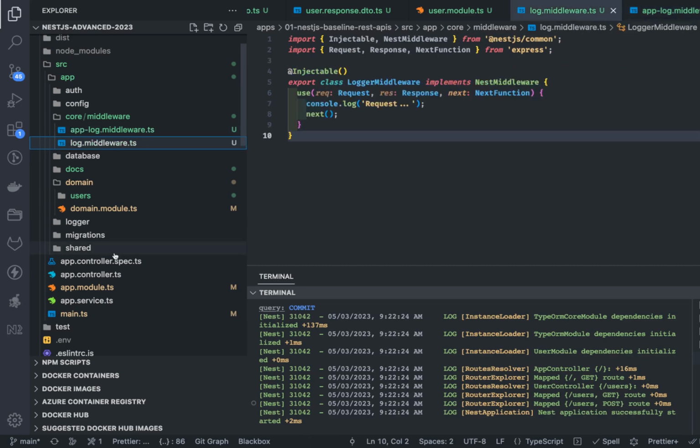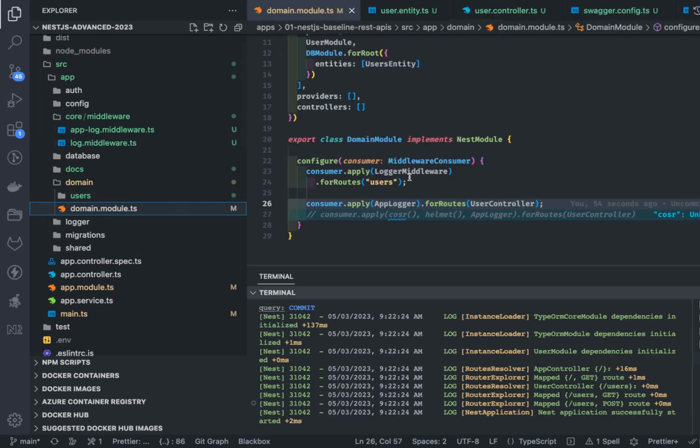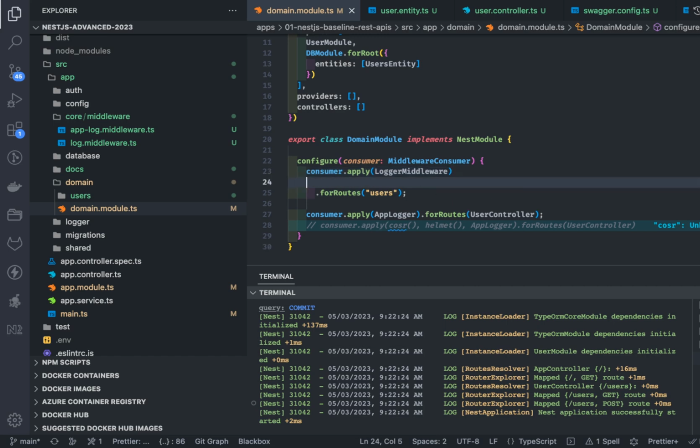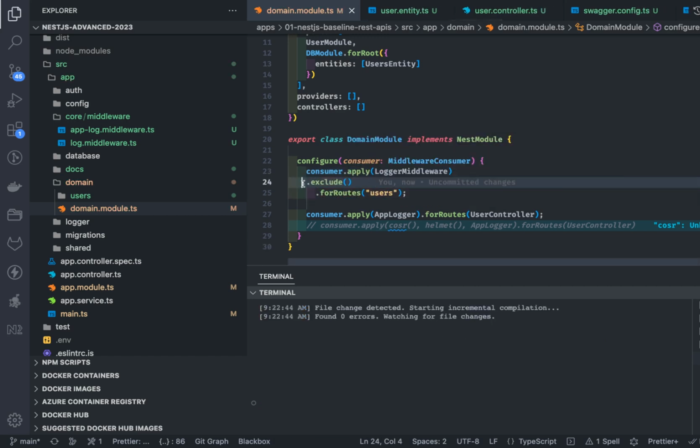So these are the different ways to register a middleware, and this is really powerful because sometimes people get confused about how they can register a middleware for a particular route, or if they want to exclude a particular route, how can they do it? So there is consumer.apply, and there is an exclude also, and you can specify the path where you don't want to apply this particular middleware.